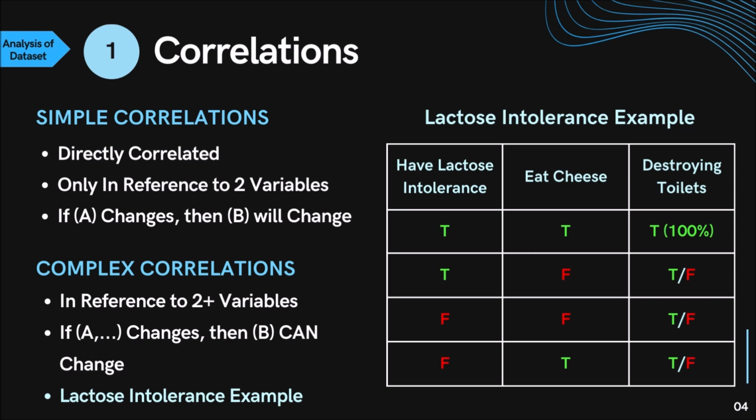Let's use lactose intolerance as an example. A person eating cheese with no lactose intolerance will be fine. A person with lactose intolerance not eating cheese will be fine. Having those traits and having diarrhea are not simply correlated. No matter how much cheese a person eats, the chances of them having diarrhea is still dependent on another factor. Therefore, they will not have a strong direct correlation. However, if you eat cheese and are lactose intolerant, you will absolutely demolish your toilet. Those three variables have a complex correlation.